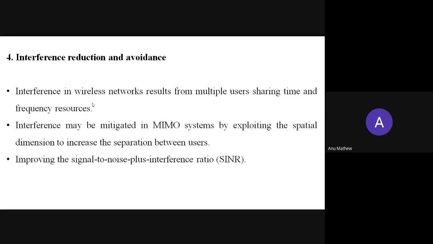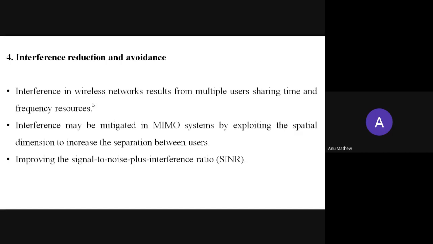Interference in wireless networks results from multiple users sharing time and frequency resources. This interference may be mitigated in MIMO systems by exploiting the spatial dimension to increase the separation between users. Okay. So this interference is because of multiple users sharing the same frequency band and the same time. We use different multiple access techniques like TDMA and FDMA, so due to this, some interference will be there.